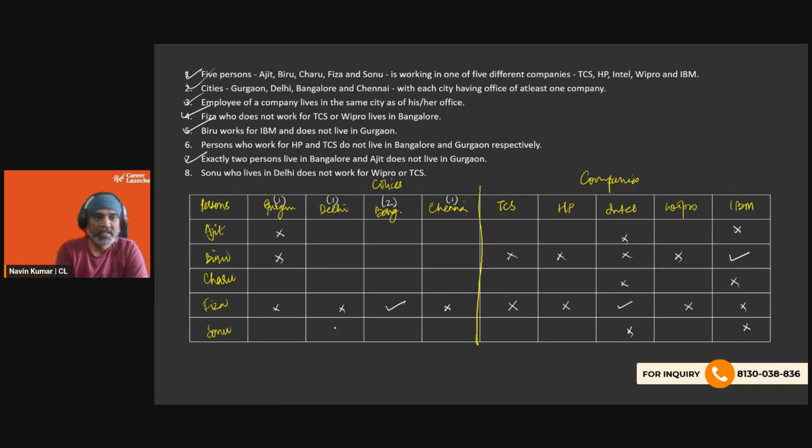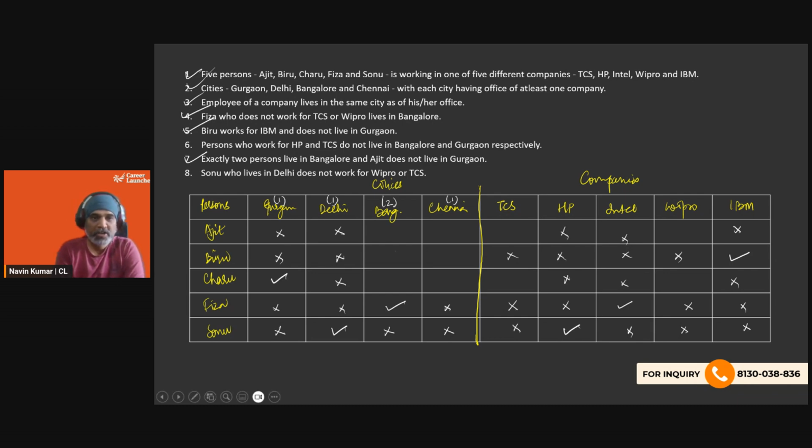Sonu lives in Delhi, and he does not work for Wipro or TCS. So since Sonu lives in Delhi, this is gone. And since in Delhi there is supposed to be only one person, this is tick marked. There is only one company that Sonu can work for, that is going to be HP, and this goes away.